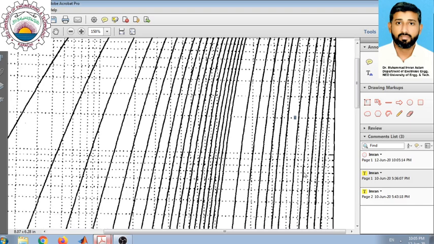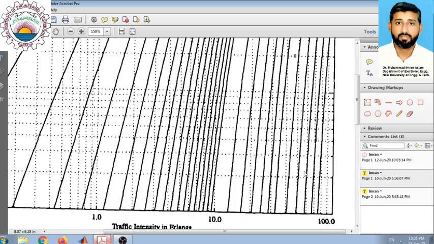From this point we can find the traffic intensity by drawing a perpendicular line to the bottom axis like this. So if we draw a line here, this point indicates the traffic intensity corresponding to the given condition of 57 channels and grade of service probability of blocking of 0.02.